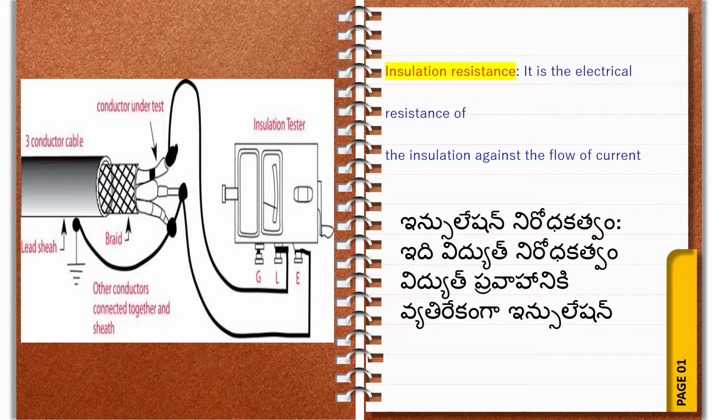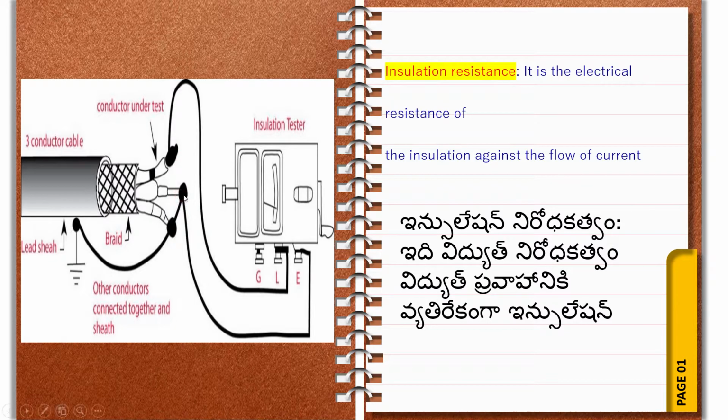To test the insulation resistance of a conductor, we use an insulation tester. The insulation tester is a Megger. With the help of a Megger, we can test the insulation resistance of a conductor. This is very, very important.